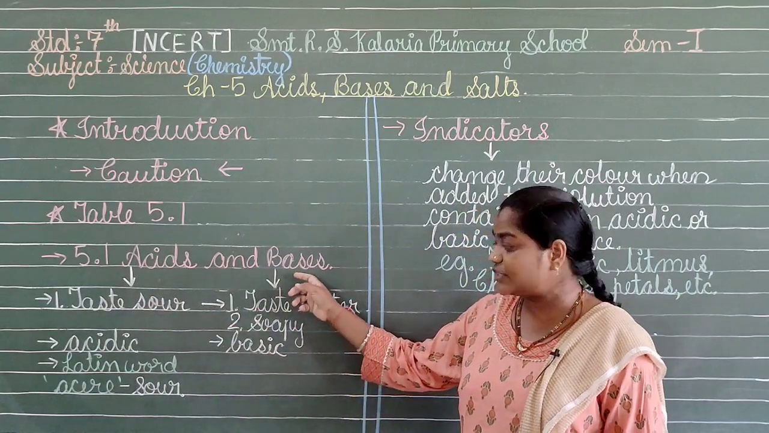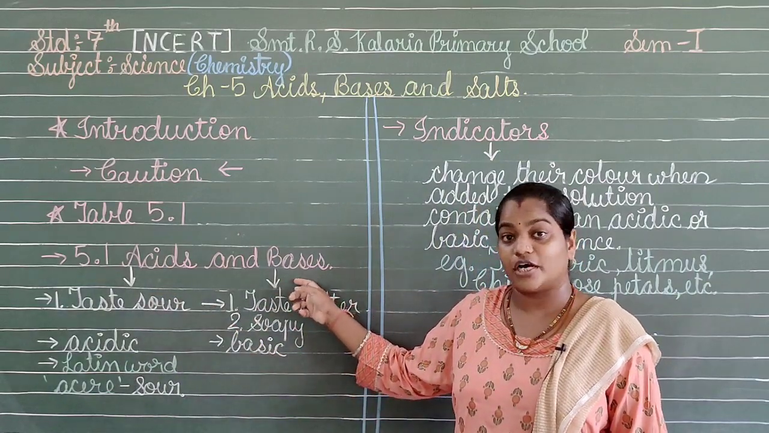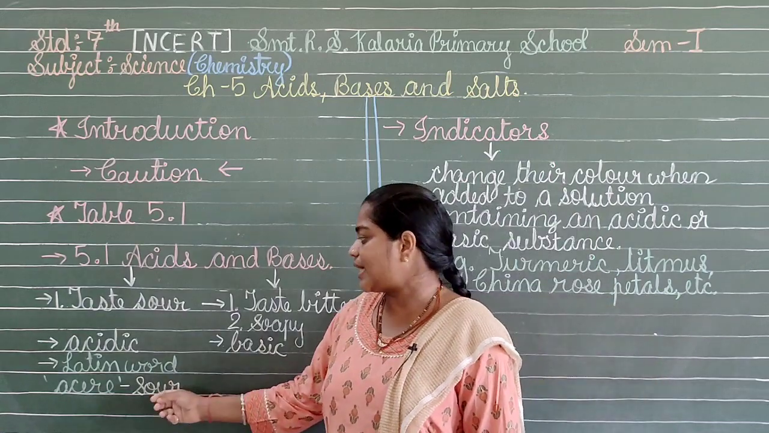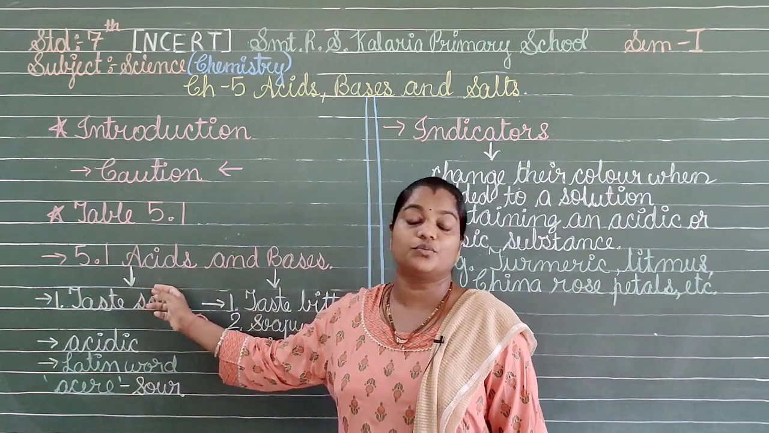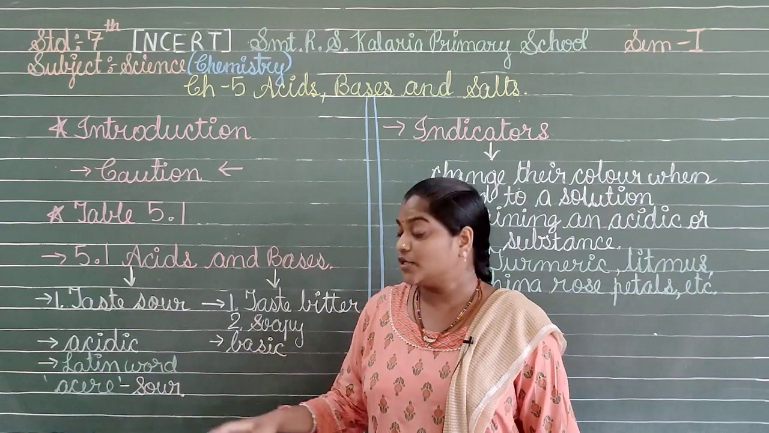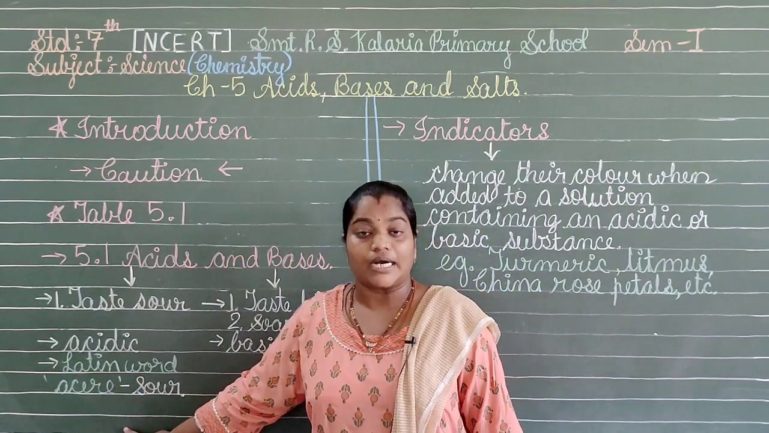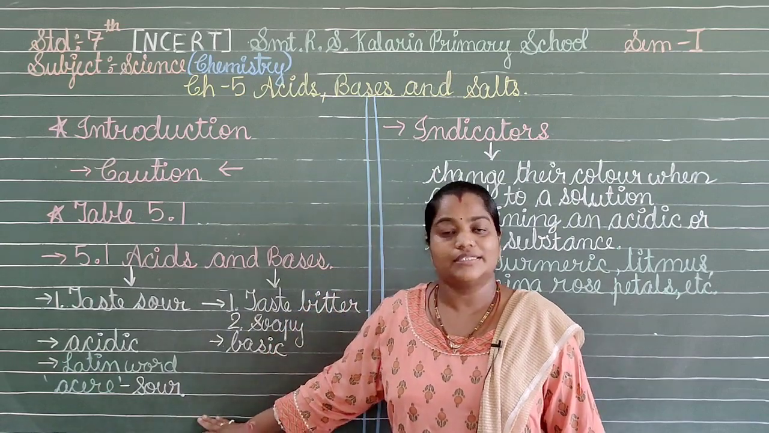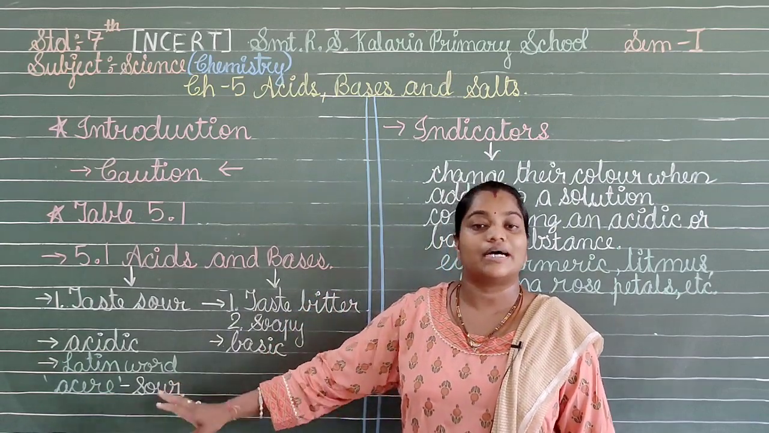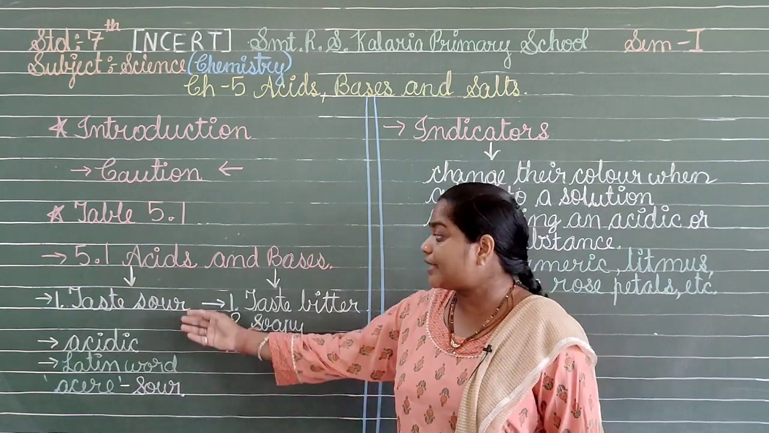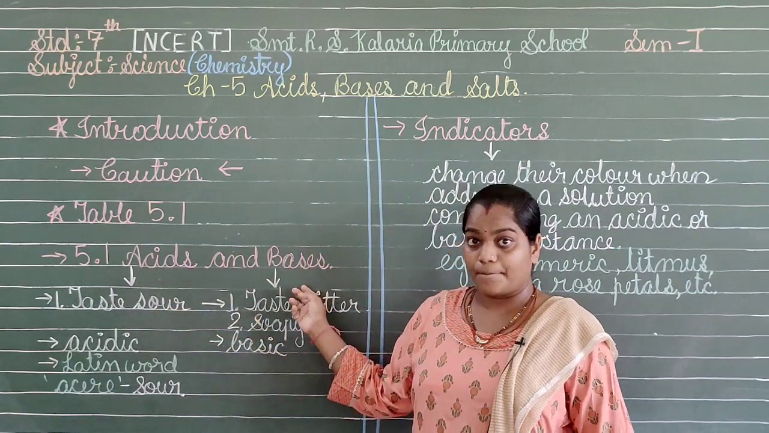The substances which possess acids in them are known as acidic substances. Similarly, the substances which possess bases in them are termed basic substances. Now, the next thing is the word acid. Where is it derived from? It is derived from the Latin word acere. Acere means sour. That's why we have the word acid. In Latin, it means sour. So here we have the identification of the acids and the bases.